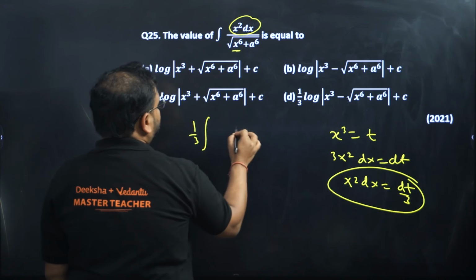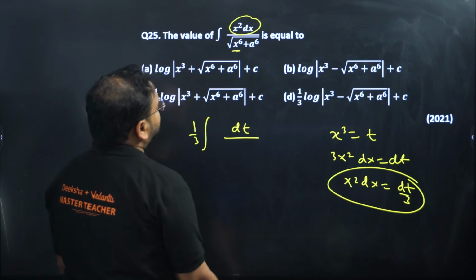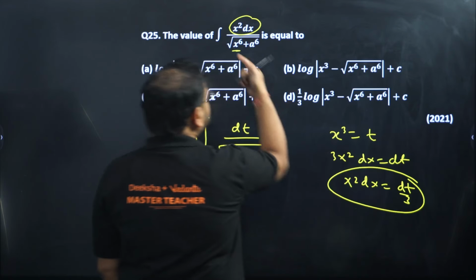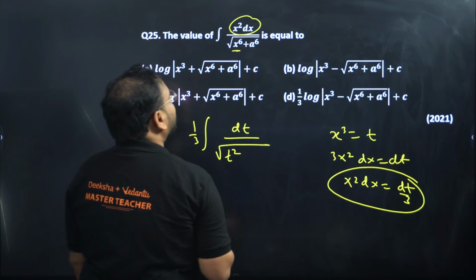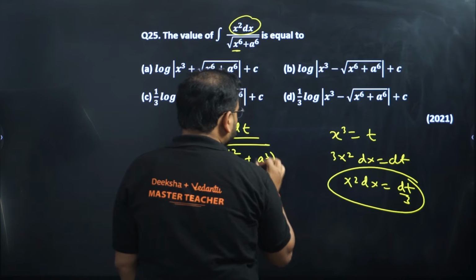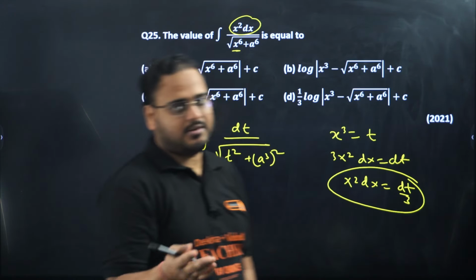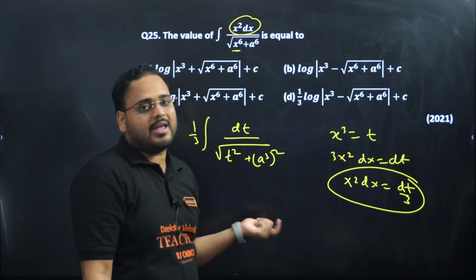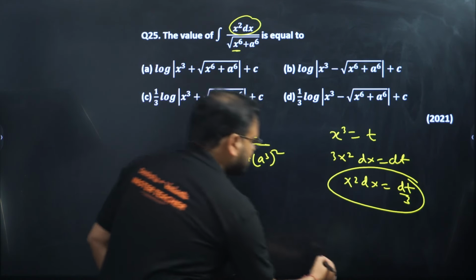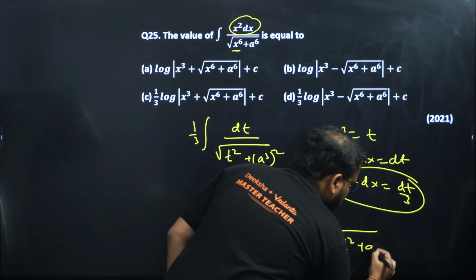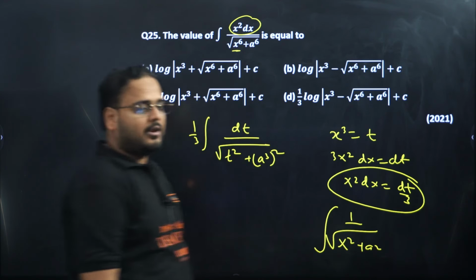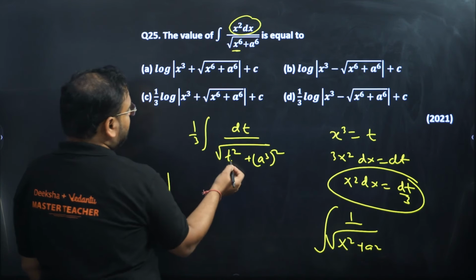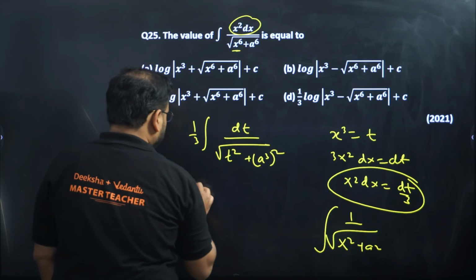So what we get over here, integration, you check now. 1 by 3 outside, we have dt as the derivative variable, and this will turn out to be x cube is t, means x power 6 will be t square, and over here we'll have a cube the square, because the formula is what? X square plus a square. There's no formula of x square plus a power 6, no, right? So x square plus a square. In this case, a is your a cube. Getting it right? The formula is this one, if you remember. X square plus a square, 1 by root of this integration. What is that? It'll come as log. So log of the same t will repeat. What is t in this case? So t plus the same root will repeat.